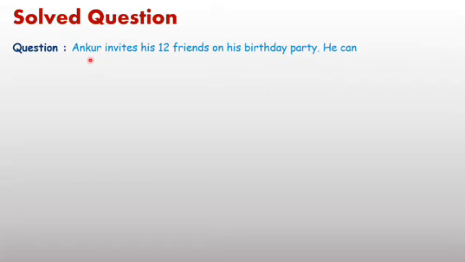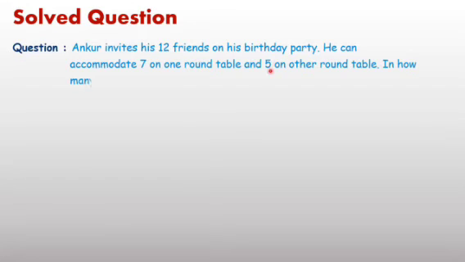Now the main question which was given in the first slide, about the student Ankur. Ankur invites his 12 friends to his birthday party. He has 2 round tables. On one round table there are 7 chairs, and on the second round table 5 chairs. In how many ways can he arrange all the friends on these 2 round tables? Now I hope you can solve it.